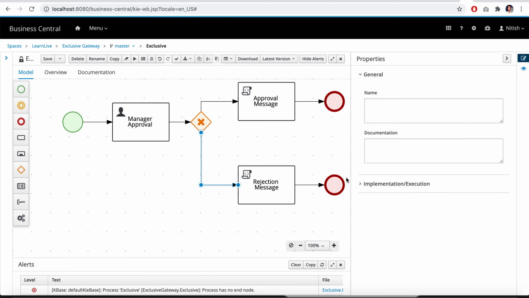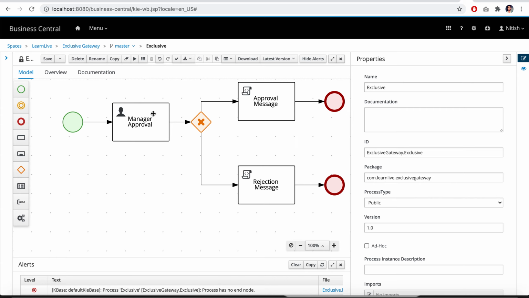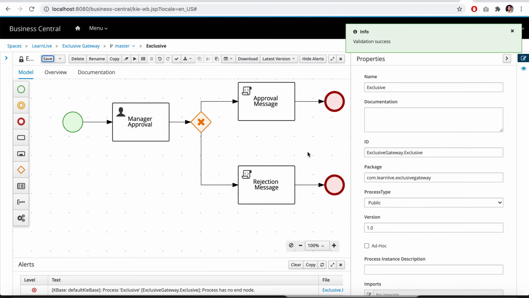Similarly for this path, set one condition on approve. This approve is the variable which is coming from the previous task, and if this approve is false, it will print the rejection message. So that's it. We now have the set input for this. We can save this.